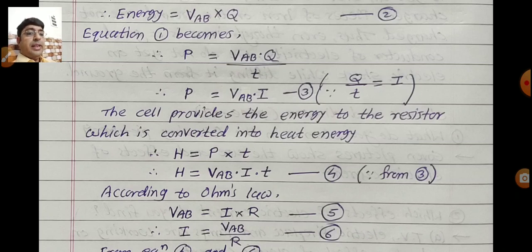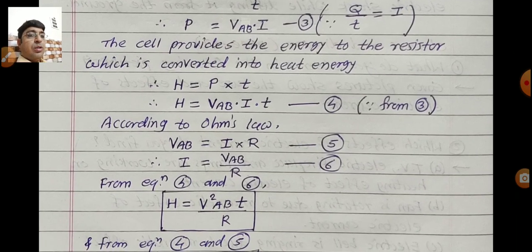Therefore, heat H is equal to the product of power multiplied by time. From equation number 3 we substitute the value of power. Therefore, heat H is equal to VAB into I into T, equation number 4.